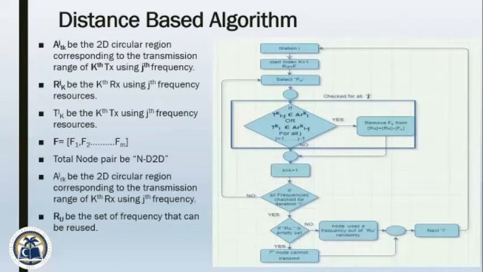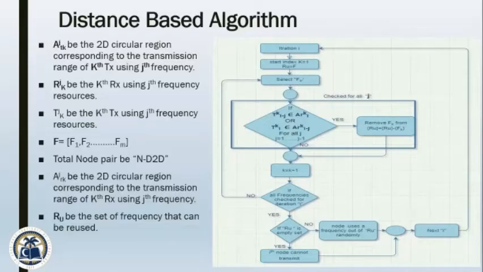This is our first algorithm of distributed resource allocation, and the biggest assumption in this algorithm is that every receiver node knows the location of all the nodes that are in the receiver's transmission range. Now the question arises, through which method are node locations known to the receiver node? The answer is through GPS. The locations of all the nodes can be known within the transmission radius, or every node has a sensing range, and we assume the sensing range is equivalent to the transmission range. In that sensing range, any node that is transmitting on any particular frequency, that information is received by the receiver node. Given this assumption, we are able to distribute resources like this.